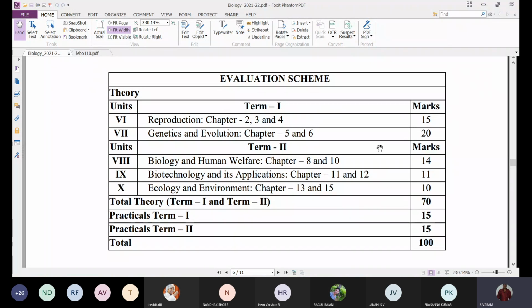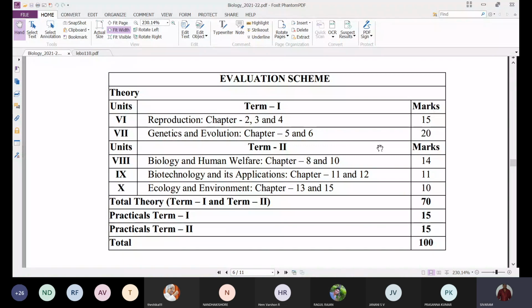In plus 2, the first unit, that is the 6th unit, has totally 4 chapters: reproduction in organisms, sexual reproduction in flowering plants, human reproduction, and reproductive health. In that, the first chapter is deleted from the syllabus. So reproduction in organisms is not there in the syllabus. Only sexual reproduction in flowering plants.